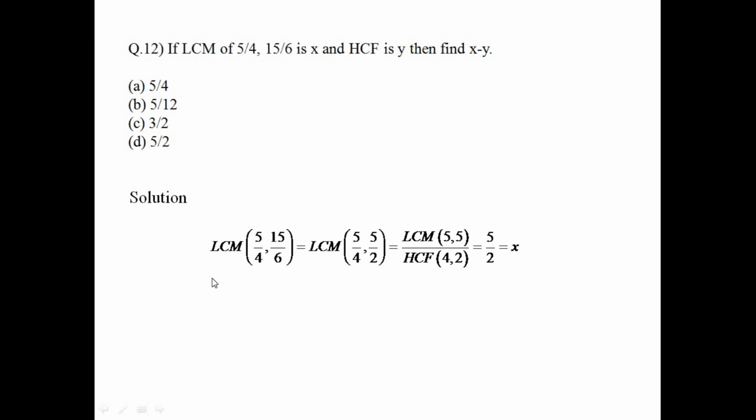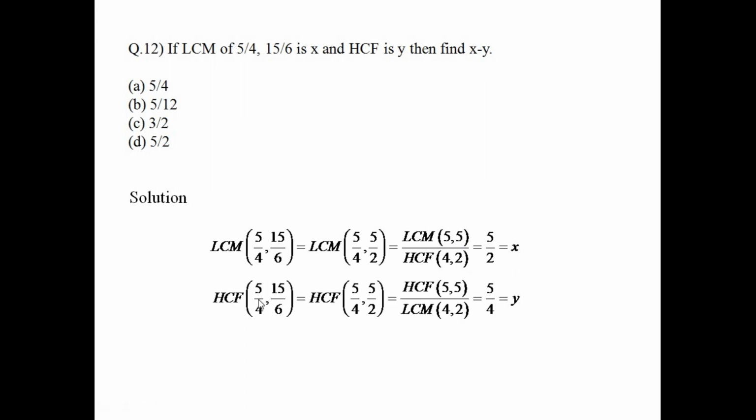So I think you also remember this. LCM of two fractions is LCM of numerators by HCF of denominators. Here, before doing that, you have to reduce it. This was the trick here. If you don't reduce it, you will get the wrong answer. After you reduce it, x is 5 by 2 and y is the HCF of the two fractions. After reducing it, HCF will be HCF of the numerators by LCM of the denominators, so 5 by 4. So x minus y will become 5 by 4. So the answer is 5 by 4.